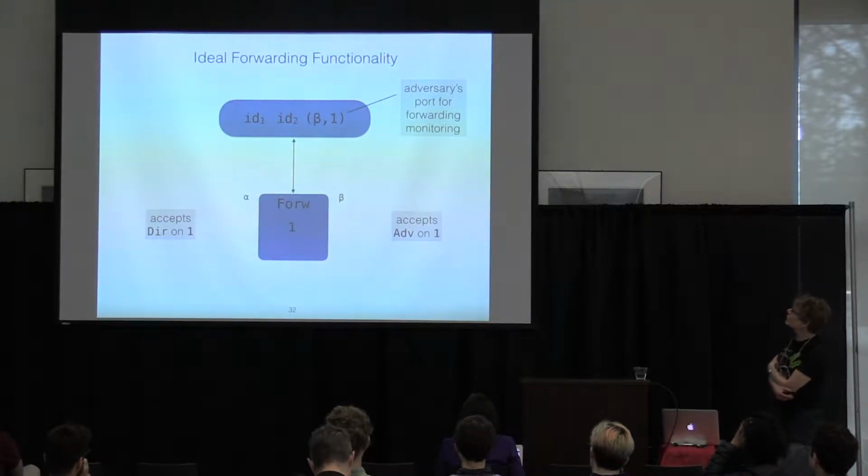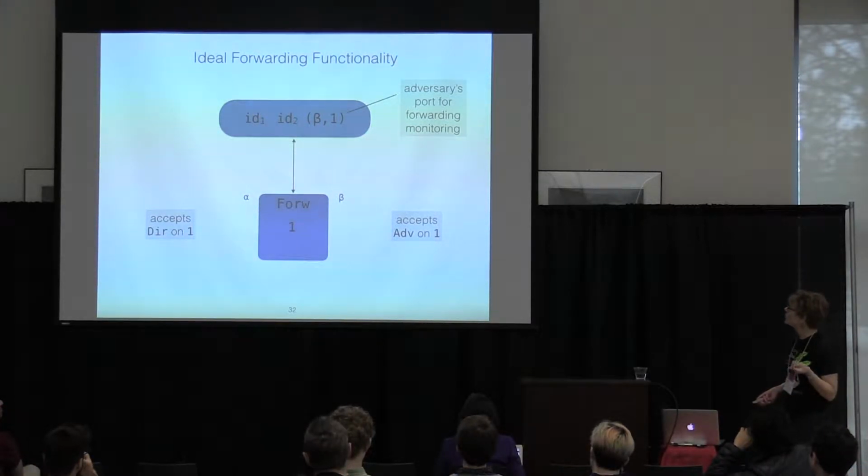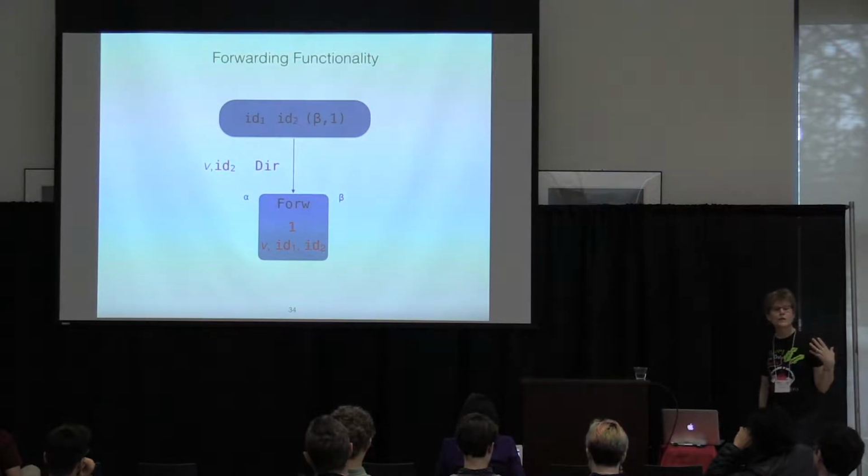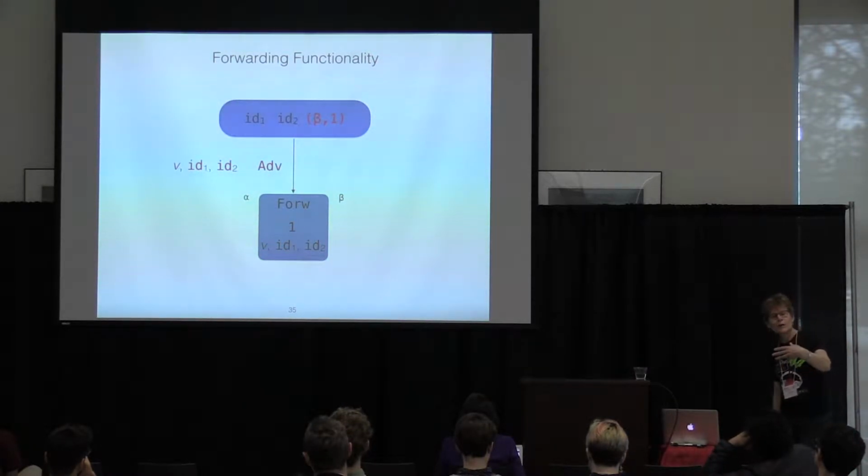To tell you about the real functionalities, I need to start from the bottom up. So first, an ideal forwarding functionality, F_off, or a version of it, for people who know this in the literature. Here, a direct message can come in from the outside with a value to be forwarded and where it should go, ID 2. And the forwarder says, okay, I'm going to tell the adversary at port index 1, for forwarding control, this is what's being proposed, that ID 1 would like to send V to ID 2.